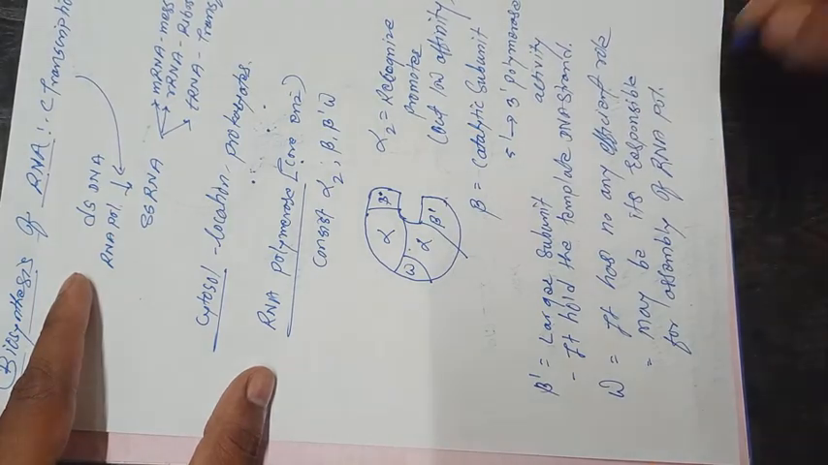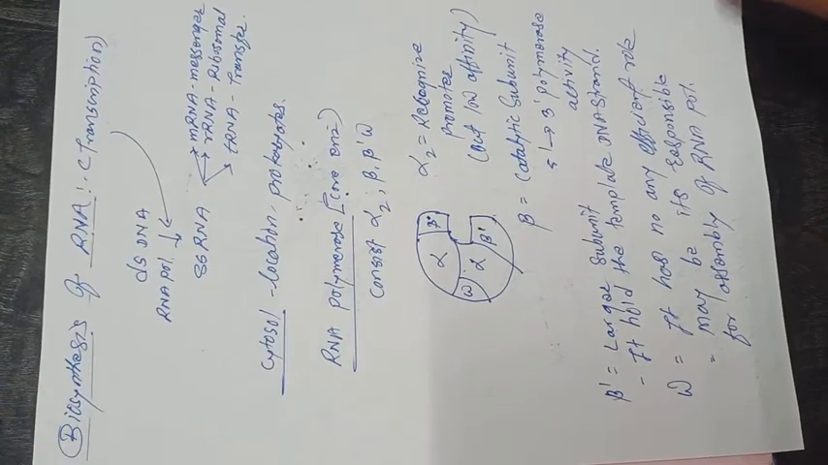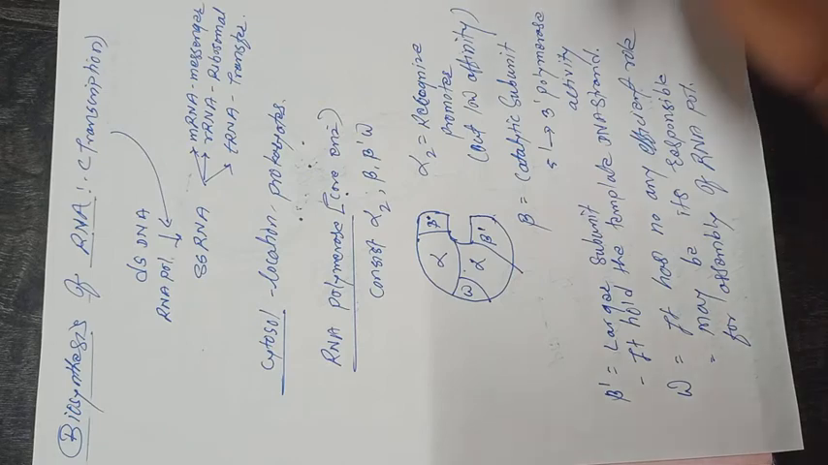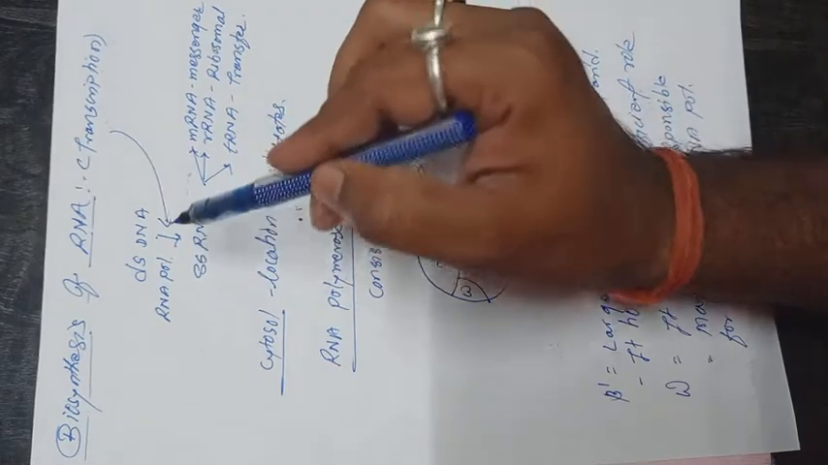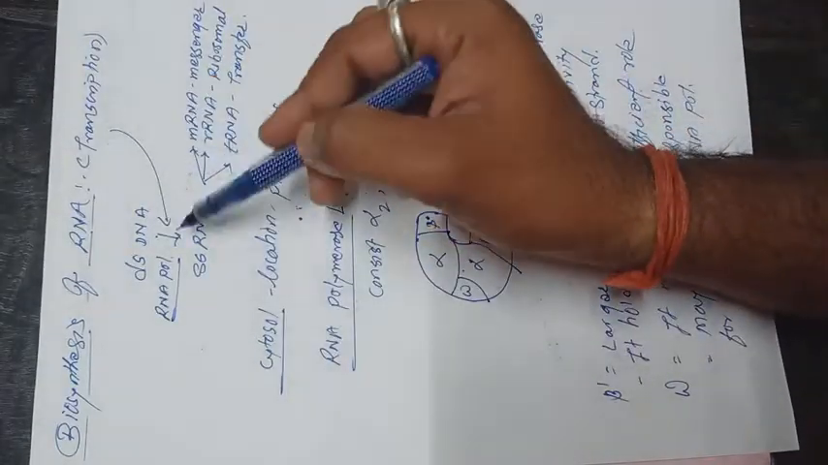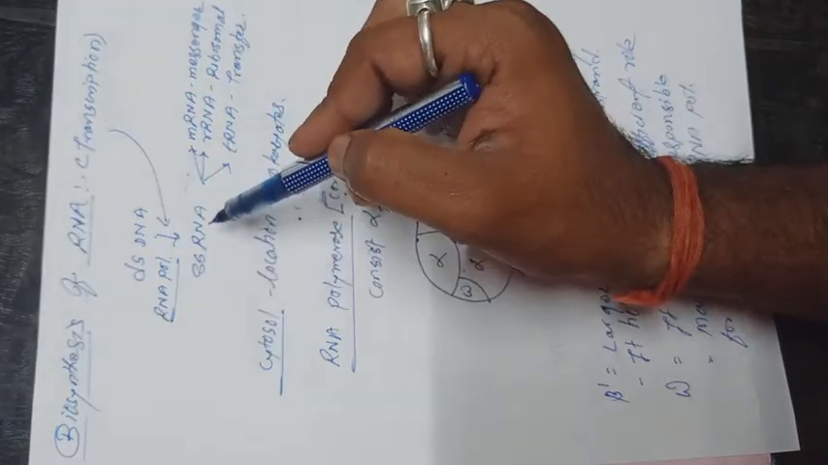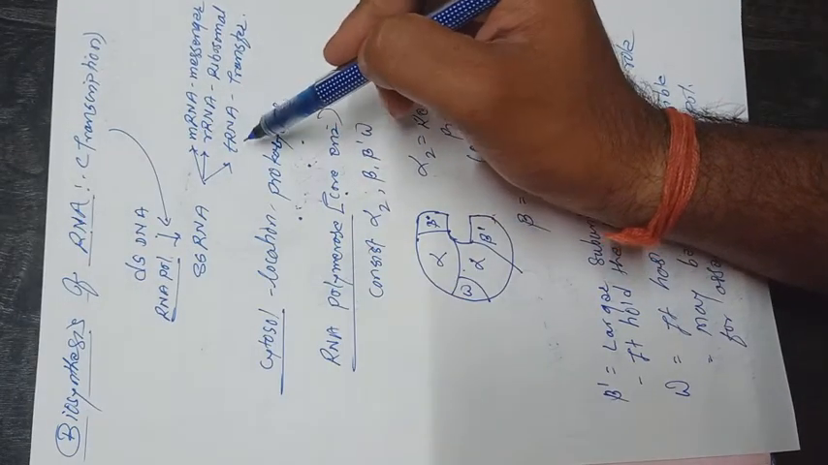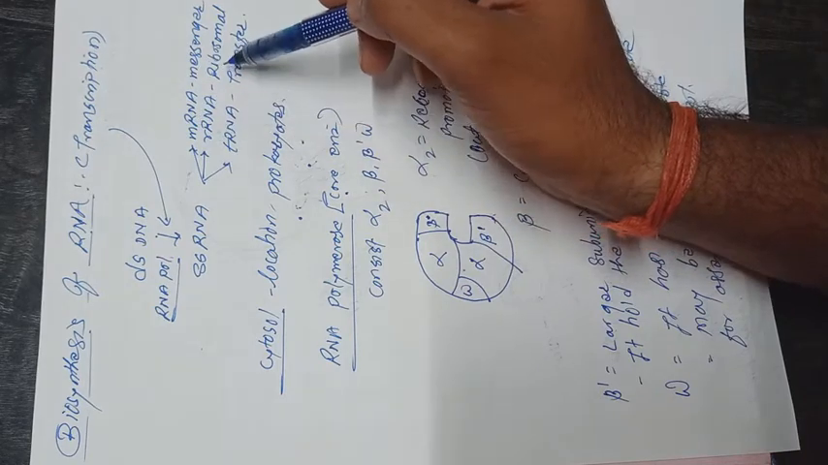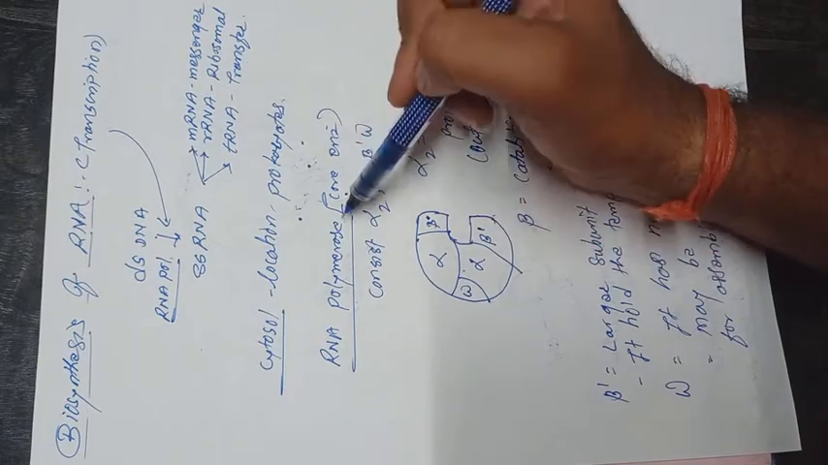So in this lecture, we covered biosynthesis of RNA, commonly known as transcription. Transcription means the double stranded DNA gets converted into single stranded RNA, and the important enzyme responsible for this is RNA polymerase. Double stranded DNA gets converted into single stranded RNA. This single stranded RNA is of three types: mRNA, rRNA, tRNA. mRNA is messenger RNA, rRNA is ribosomal RNA, tRNA is transfer RNA. mRNA is coding, rRNA and tRNA are non-coding.